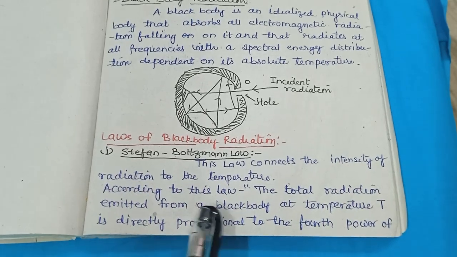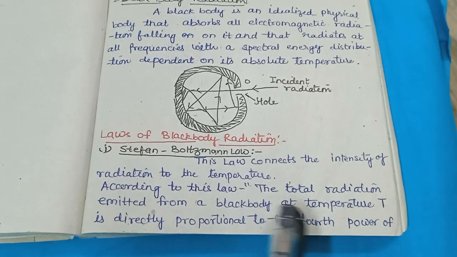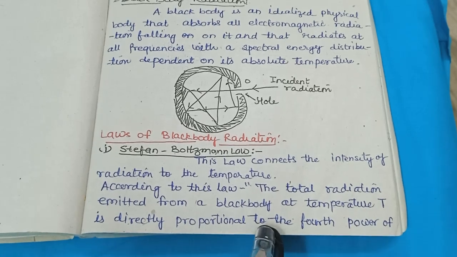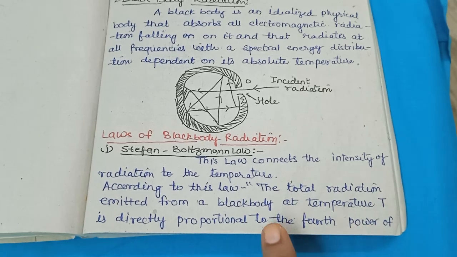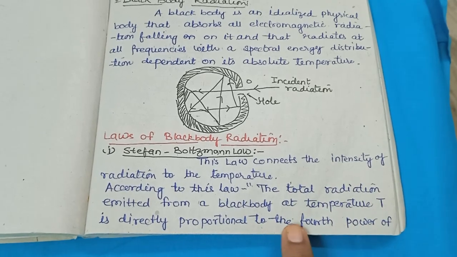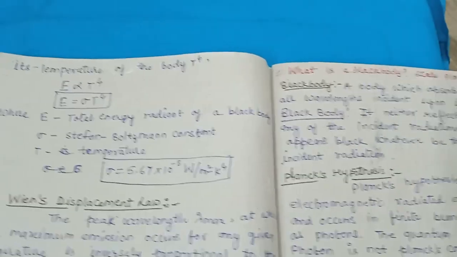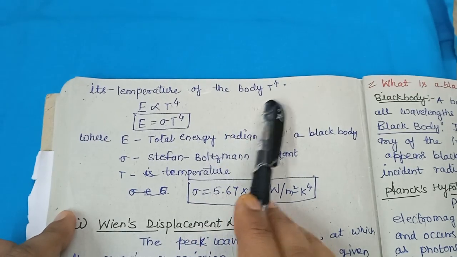According to this law, the total radiation emitted from a black body at temperature T is directly proportional to the fourth power of the temperature, that is T^4.